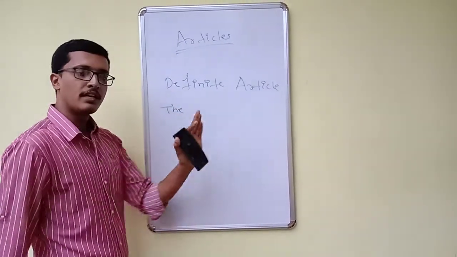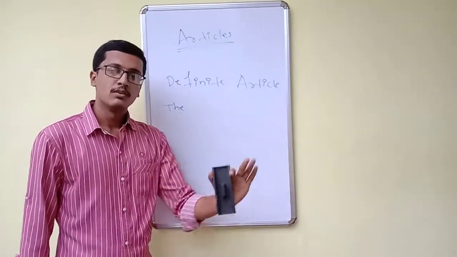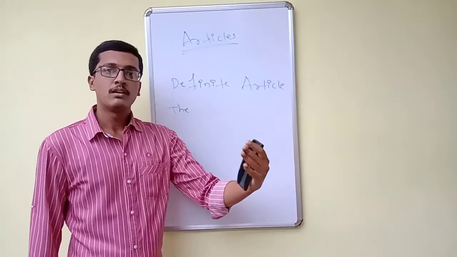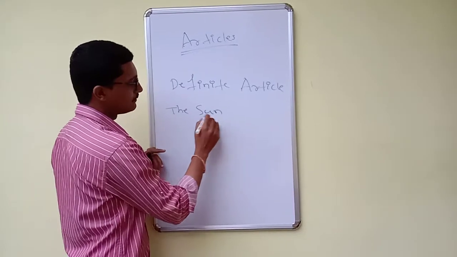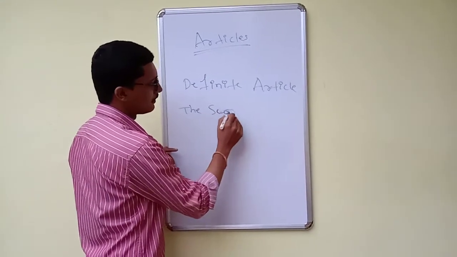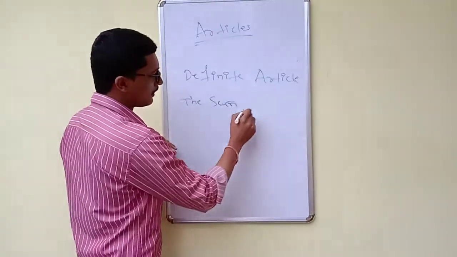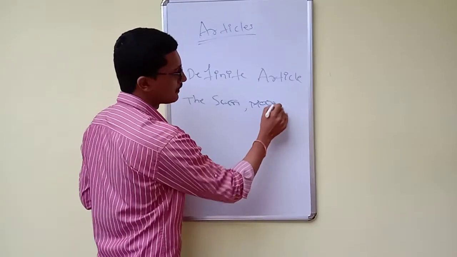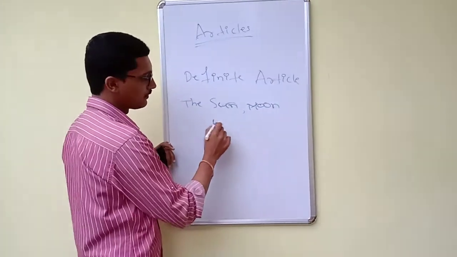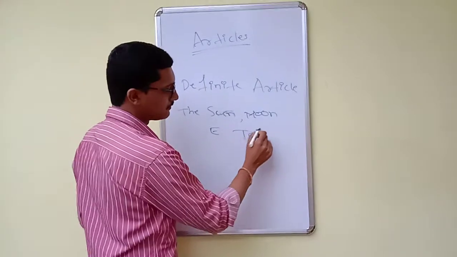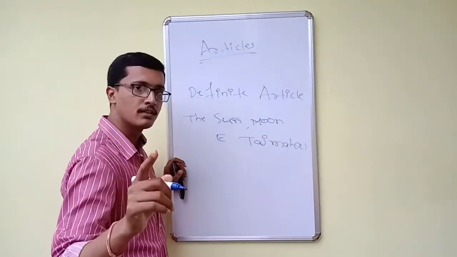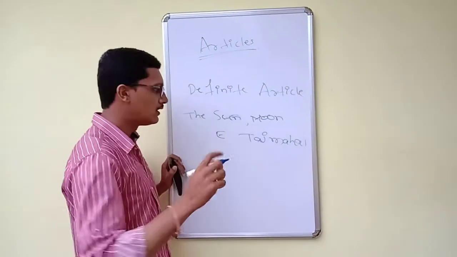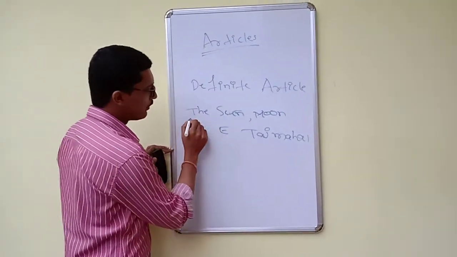We use the definite article the in some stages. For example, the things which are only one in the world. For example, the sun, the moon, the earth, the Taj Mahal, all those things which are only one in the world, in front of those we have to use the definite